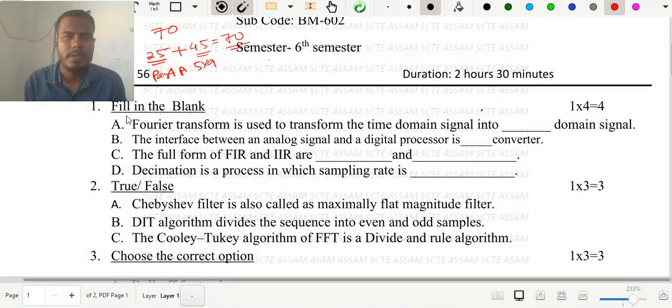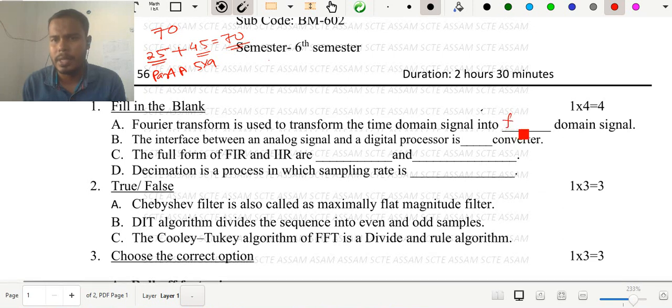The first is fill in the blank. Here it is saying a Fourier transform is used to transform the time domain signal into blank domain signal. So Fourier transform is basically a mathematical tool which is used to convert or transform a time domain signal into its frequency domain signal. So the answer is frequency.